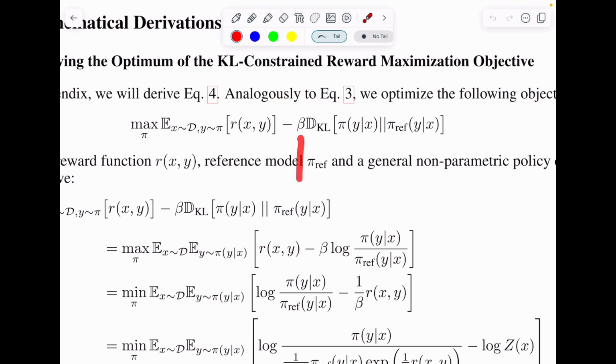This beta is a parameter that controls how much weight the penalty term gets in the final loss function. Then you simply do a maximization over the expected value over the examples, where the prompt comes from the dataset and the y, the generated content, comes from the policy pi, which is the current large language model that you are training.